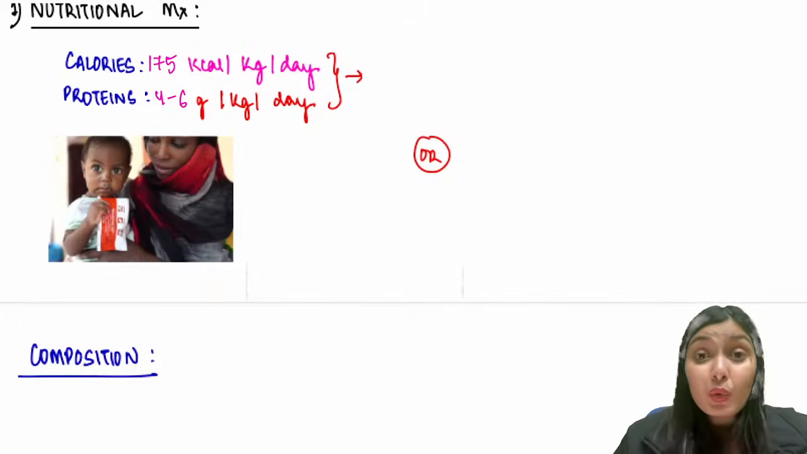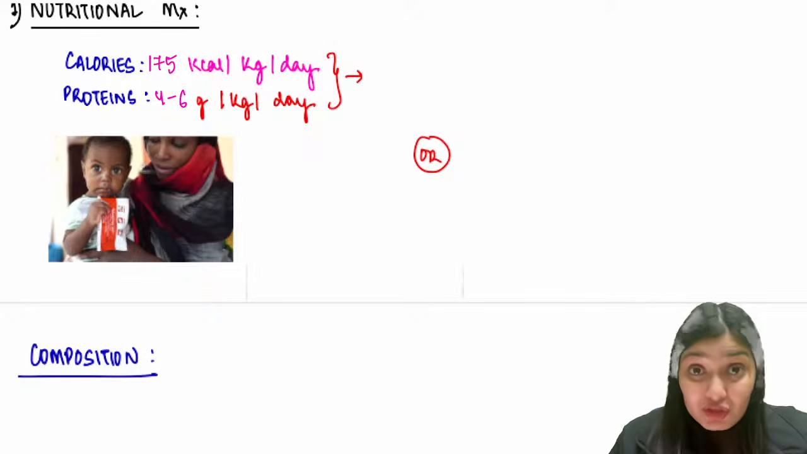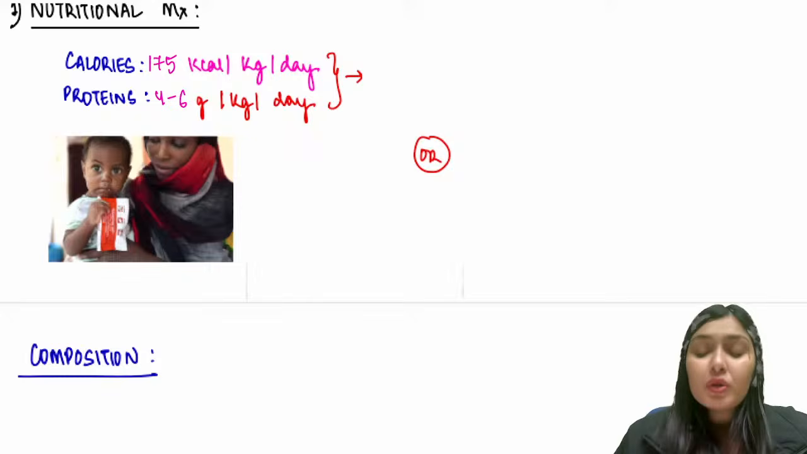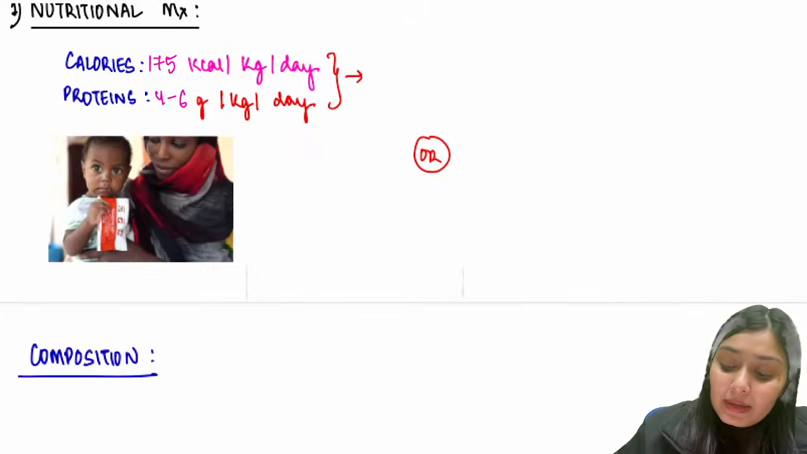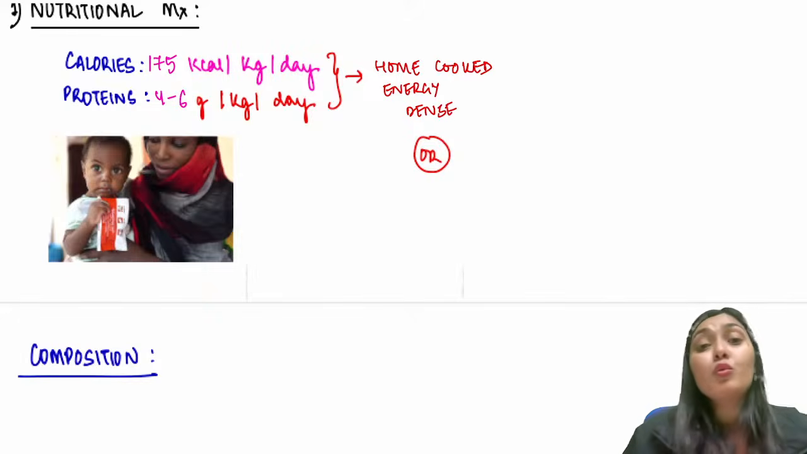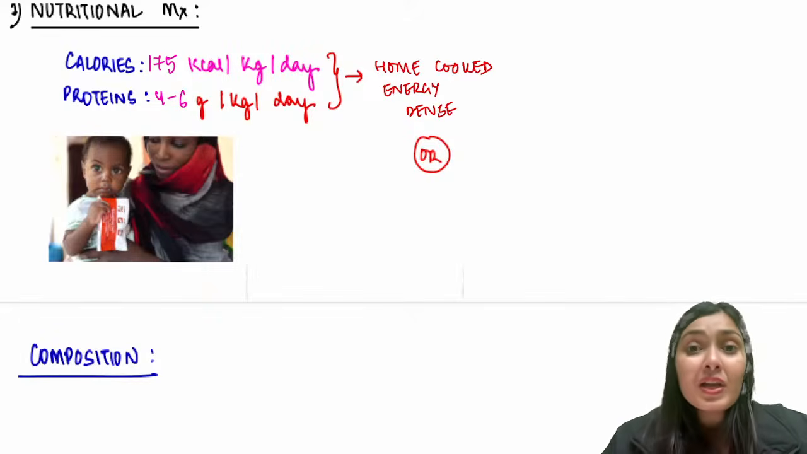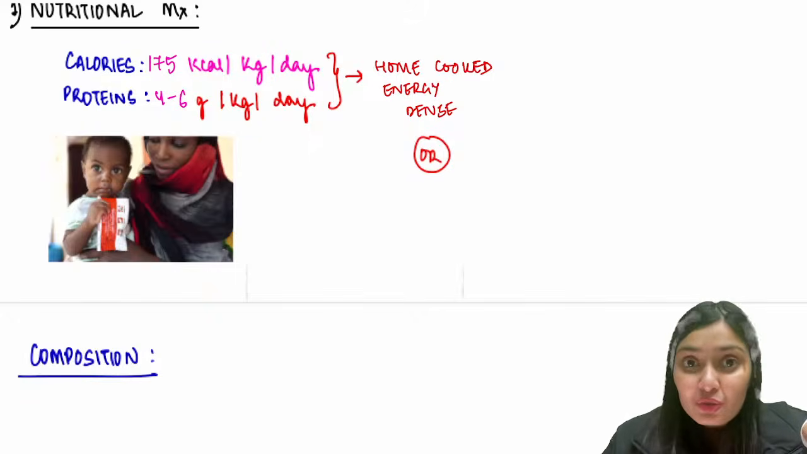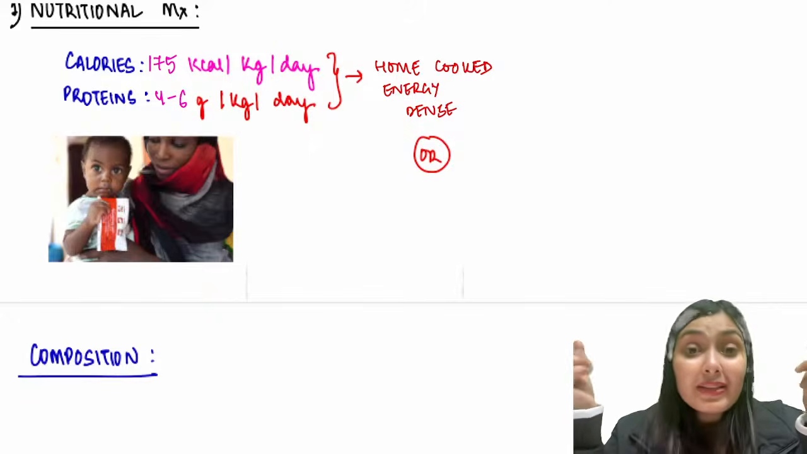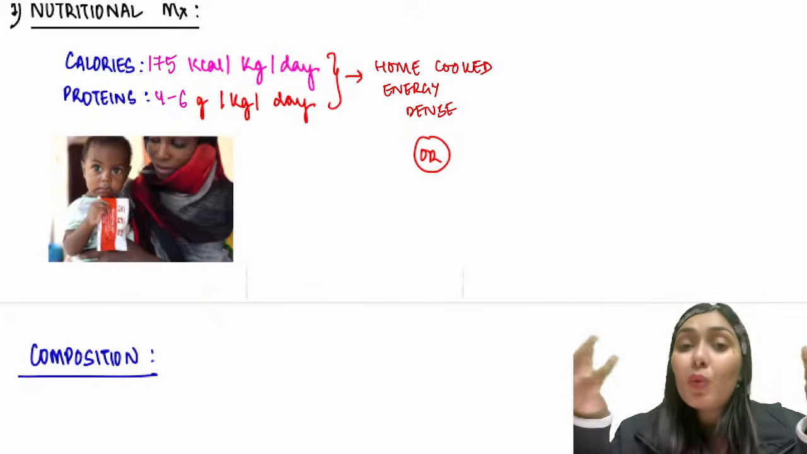How is the mother or caregiver going to give this many calories and proteins? By home cooked meals only. Home cooked meals have to be prepared and have to be energy dense. So home cooked, energy dense meal. How is the mother going to make the home cooked meal energy dense? Earlier, if the child was having one chapati, now the mother can add ghee and make it into a parantha. That will have more calories, will be more energy dense.